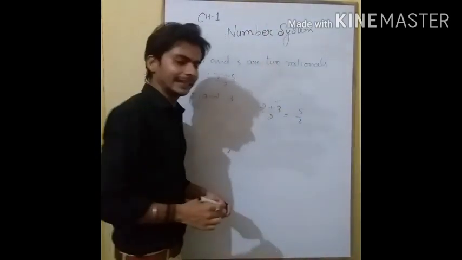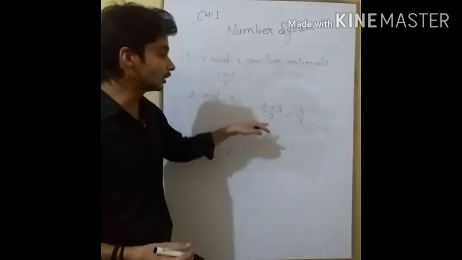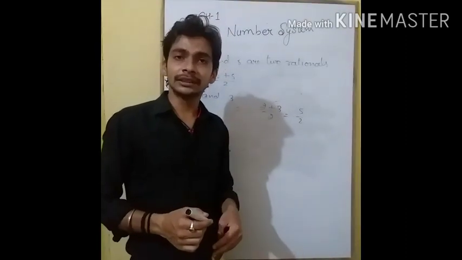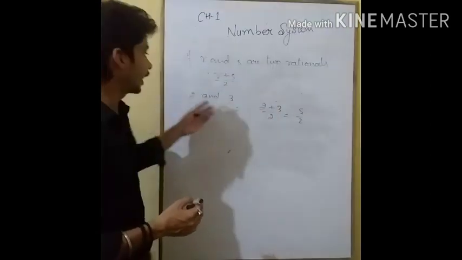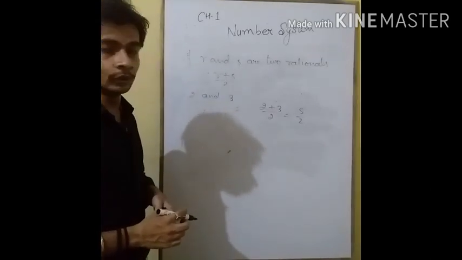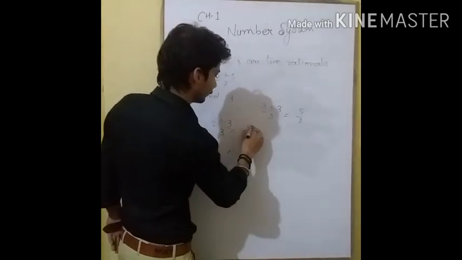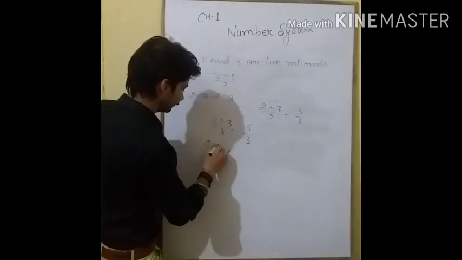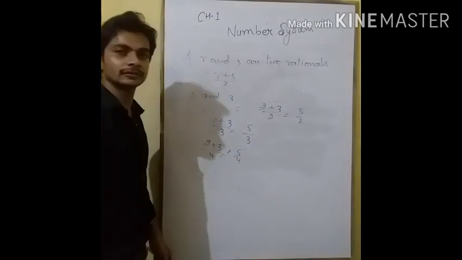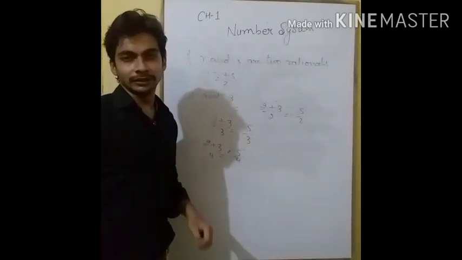And it is not necessary to divide only by 2. We can divide by 3, by 4, by 5, or by 6 as well. If we were asked to find 6 rational numbers between 2 and 3, then we will do 2 plus 3 divided by 3, which is equal to 5 upon 3. 2 plus 3 divided by 4 is equal to 5 upon 4. These are all rational numbers between the given two rational numbers.